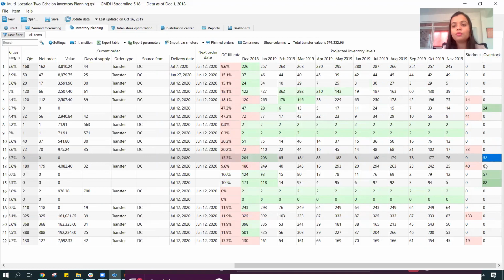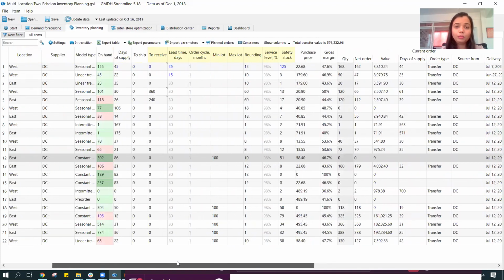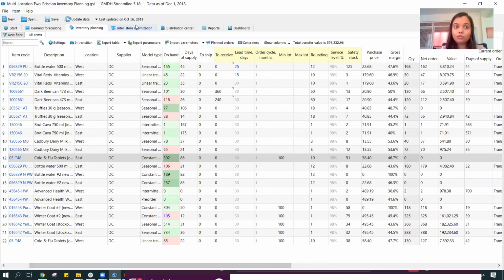So I can use this information for balancing out my excess and short of inventory very quickly. So that's also very useful feature, that I'm not figuring out that information, and I'm not sitting on excess stock while ordering for a location where there's a real requirement. So I can easily shuffle the products from one location to another location if we need to.